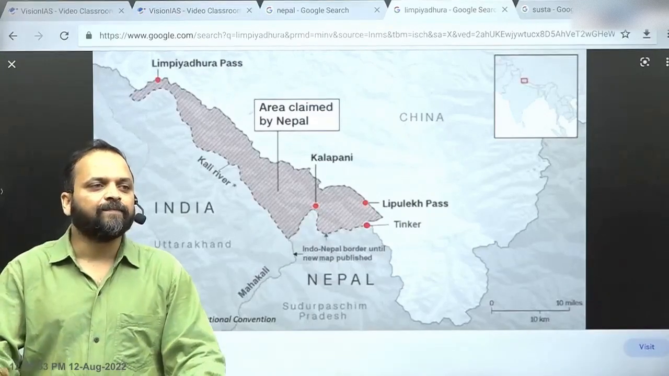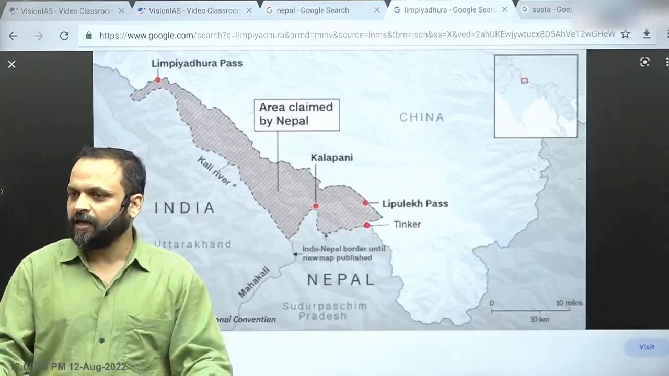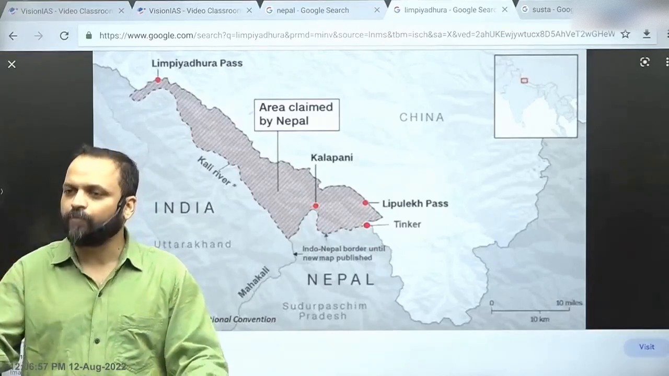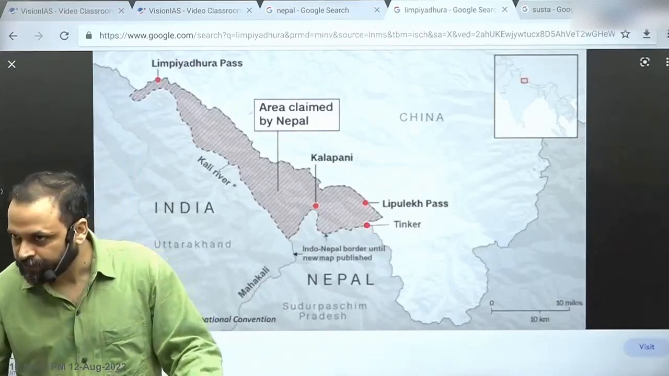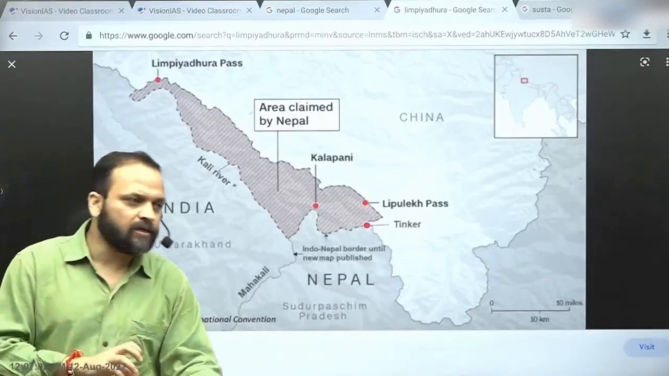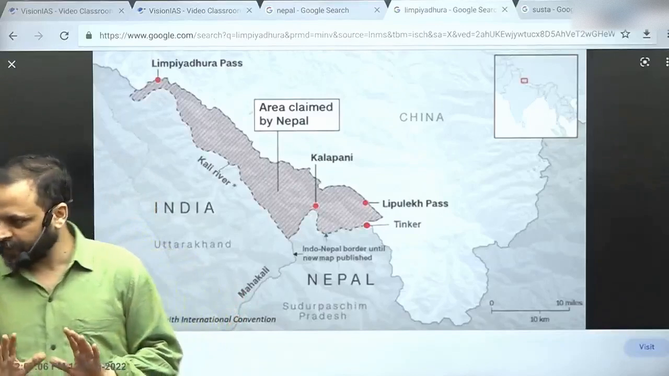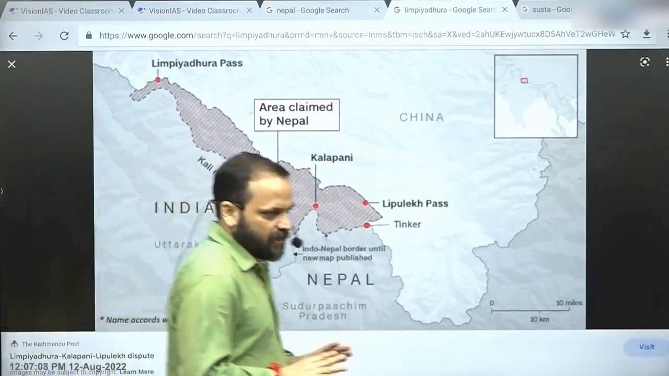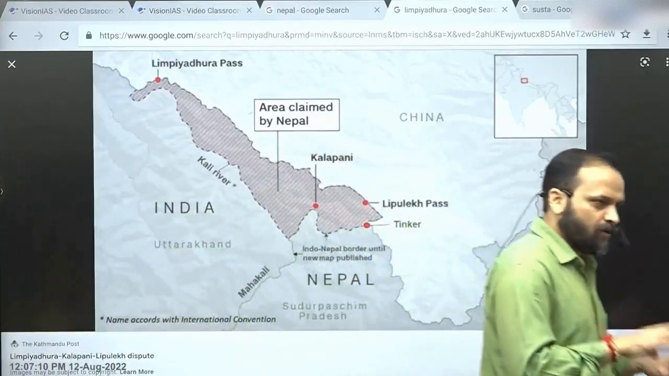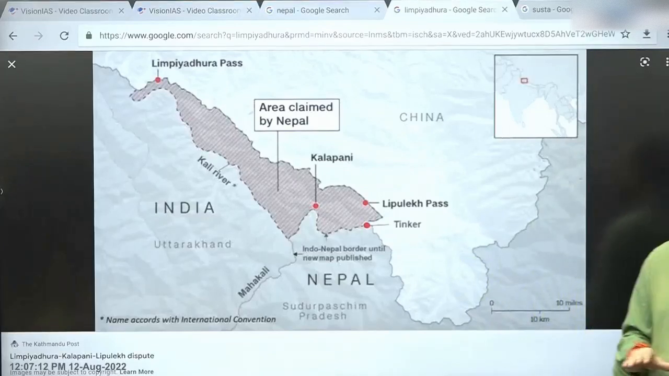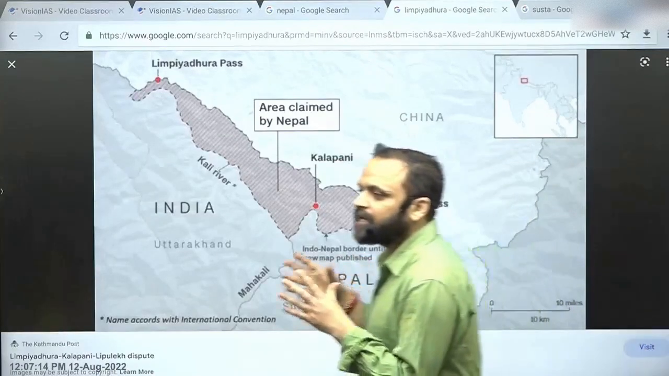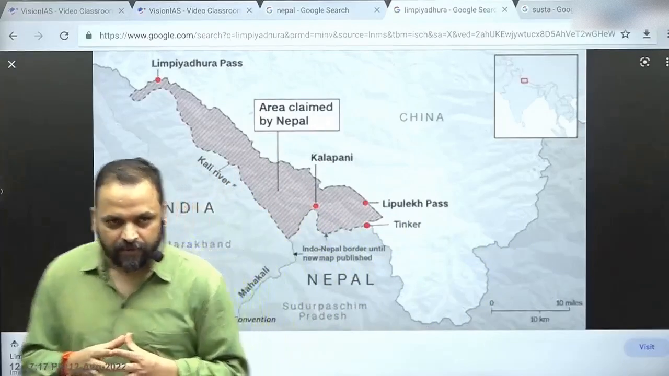India says that any issue in this context must be discussed at appropriate bilateral forums and resolved in the spirit of good neighborliness. That is what India's position is. What is India's position? That India's position on the boundary is well known. Nepal's expanded claims are unfounded.